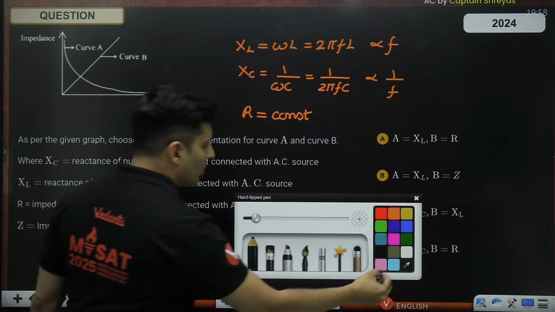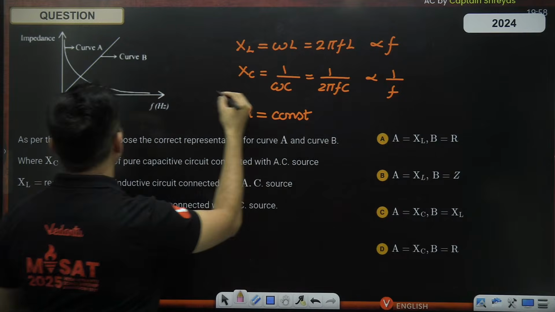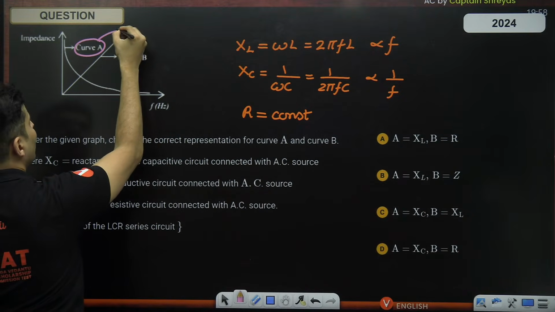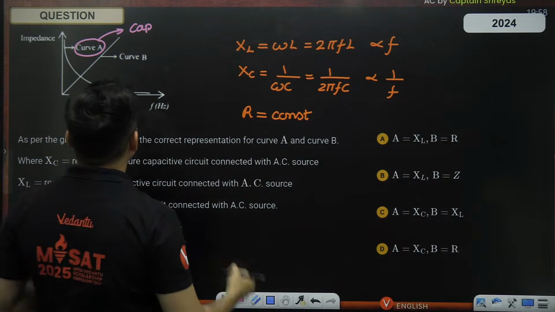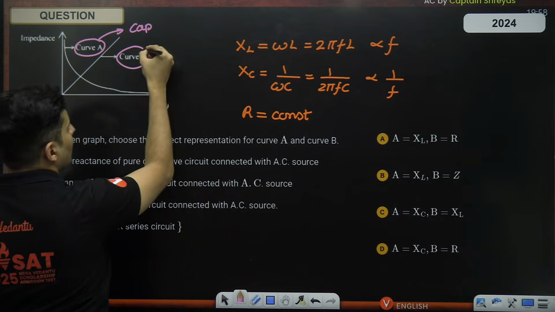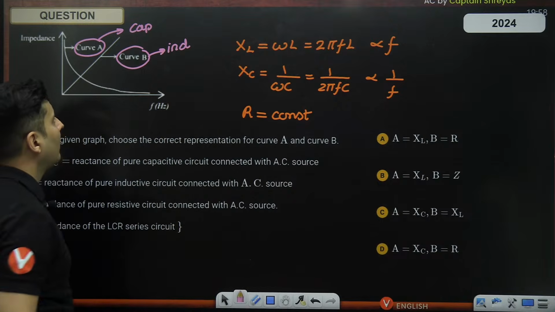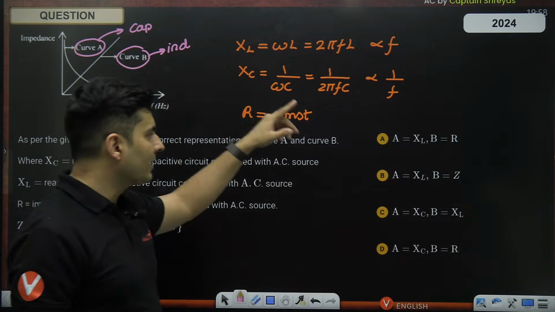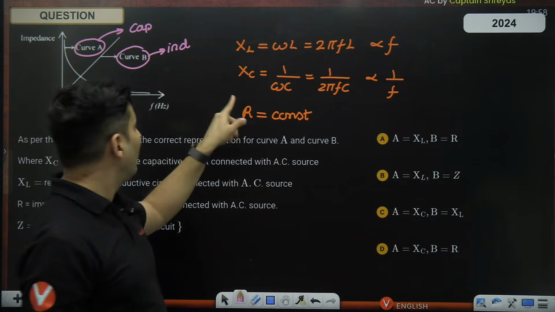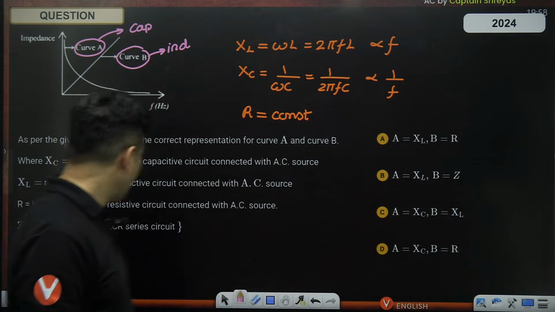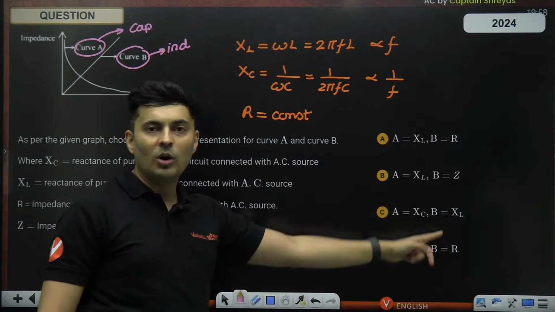So it becomes obvious now that my curve A is inversely proportional, so this curve must be for a capacitor. And this particular straight line, where it is proportional to f, must be for an inductor. So B stands for inductor and A stands for capacitor, so it should be option C. Yeah, can you see that? It should be option C.